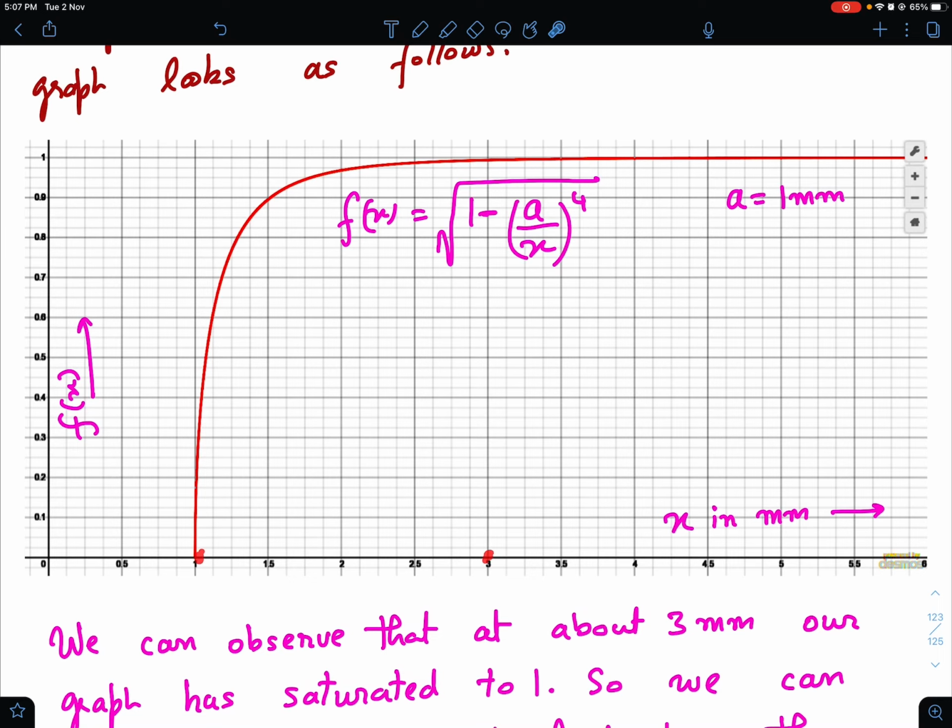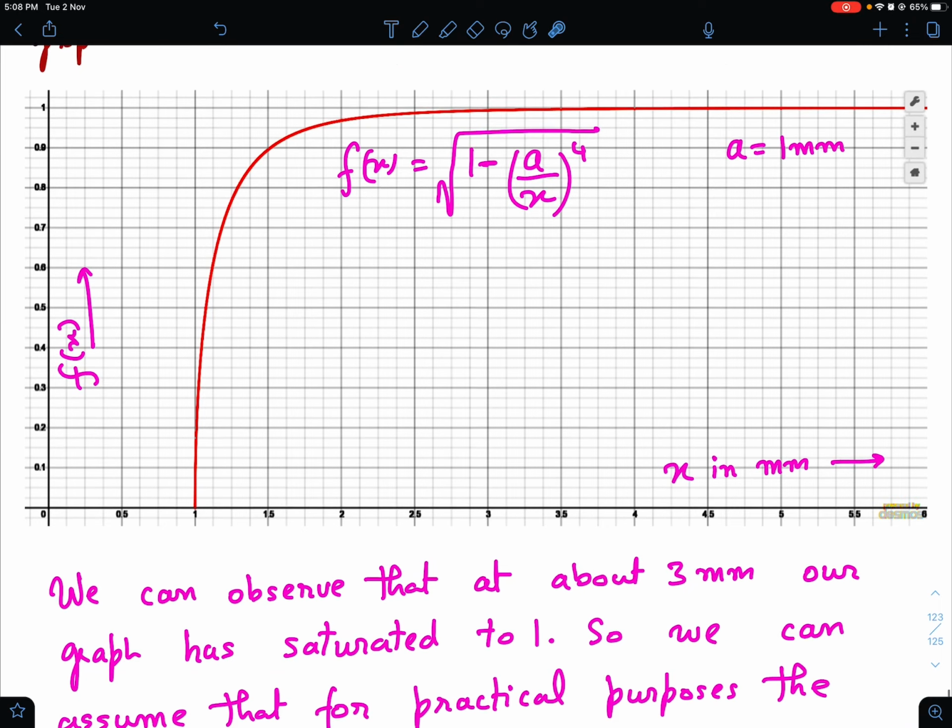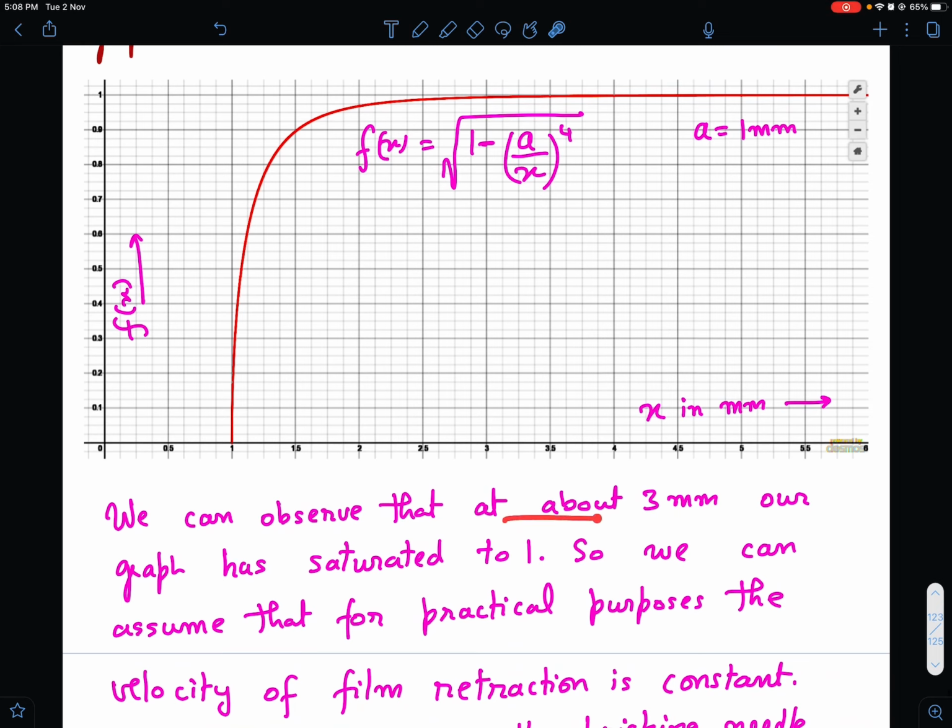And this is what I got when the pricking radius was 1 millimeter. So we got saturation at maximum, you can say, at 3 millimeter. And obviously if you make the punch radius 0.1 mm, then it will become 0.3 mm for saturation, and so on. And when it goes to 0, you can say that saturation happens almost instantaneously, right?